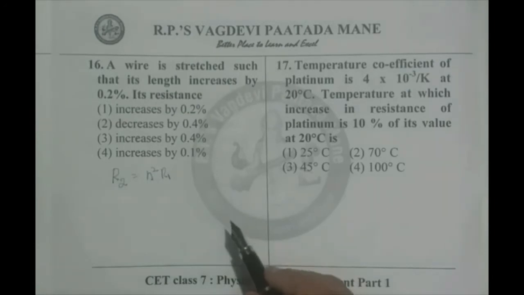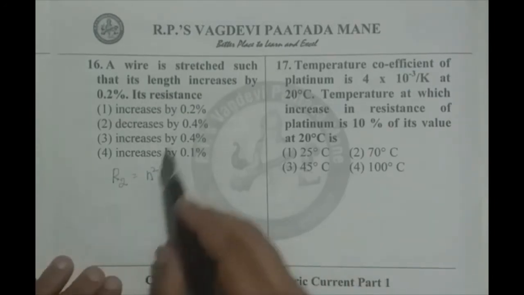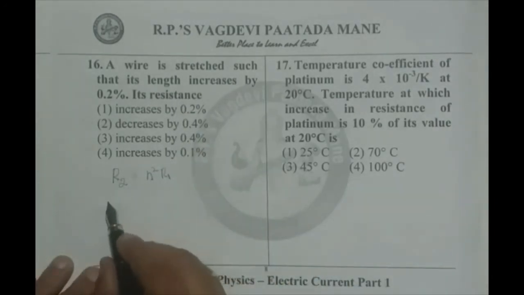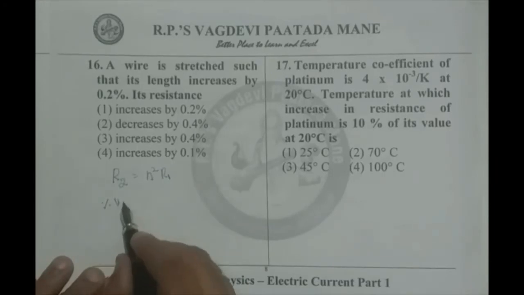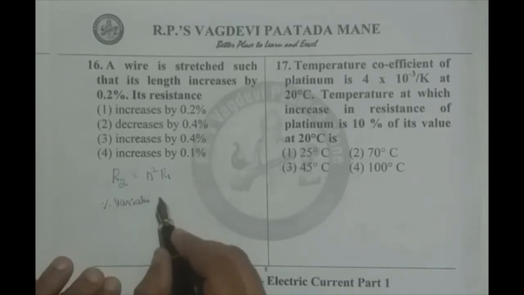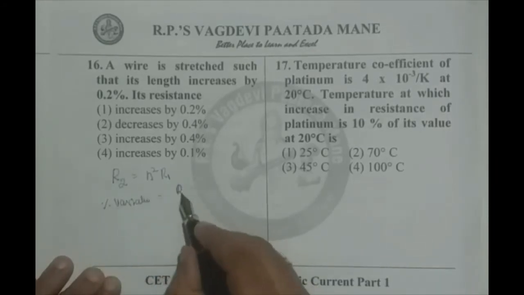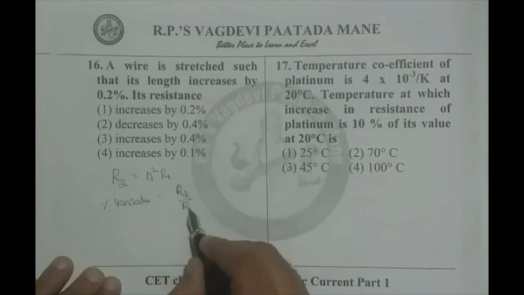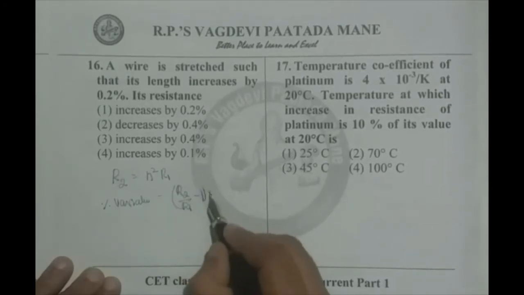For that we simply think of it like this. We want to have the percentage variation. Percentage variation is given by R2 by R1 minus 1 into 100.